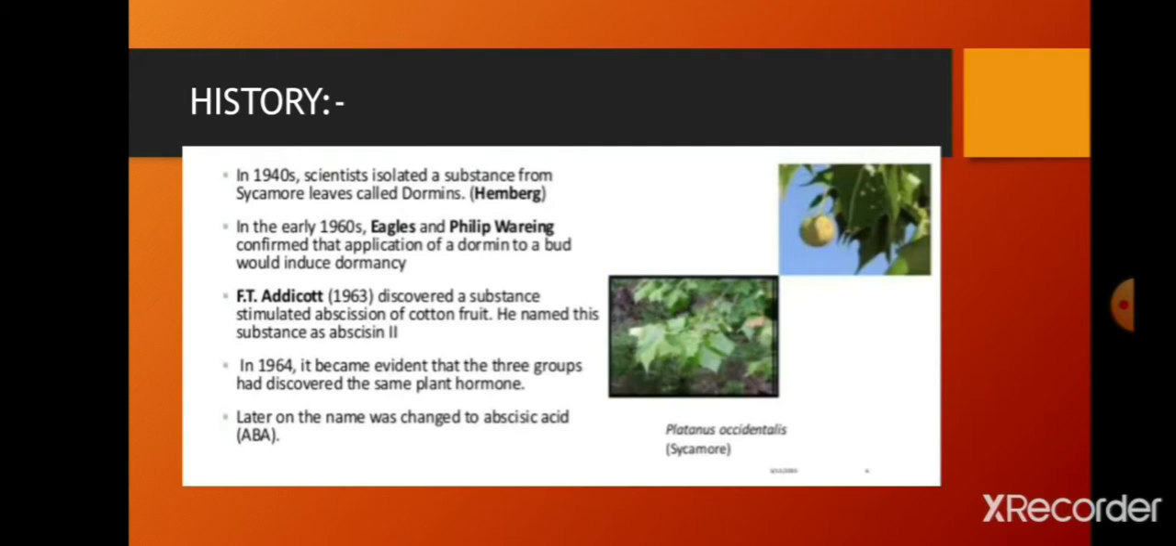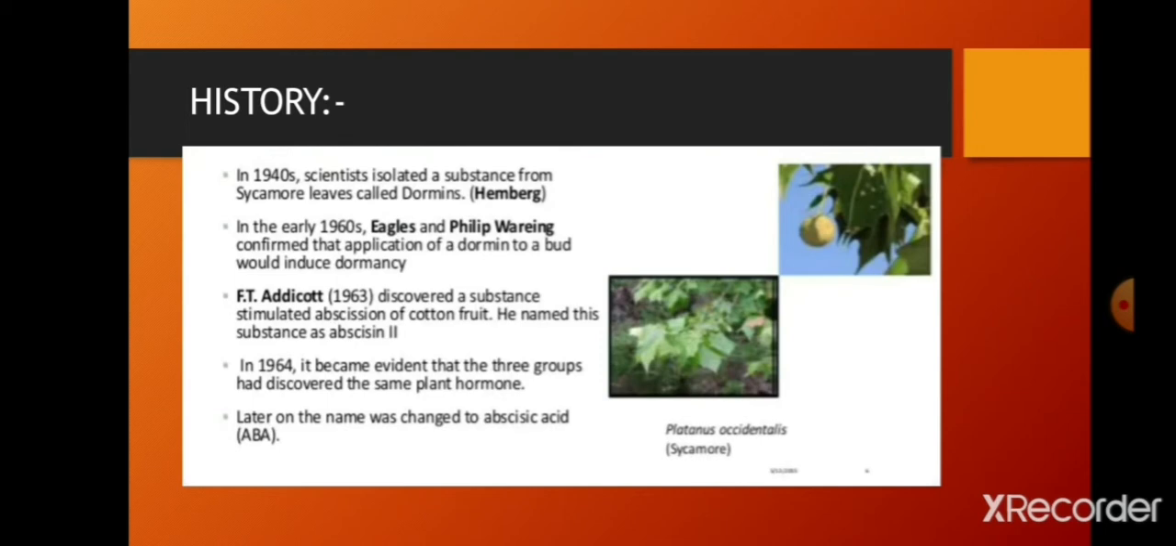Next, history. When we come to the history, it is important to note that in 1940 scientists isolated a substance from the sycamore plant, that is Platanus occidentalis. Occidentalis is an important plant from which the first abscisic acid was isolated and given the name dormin by Hemberg. Because it induced dormancy, he gave the name dormin to abscisic acid.